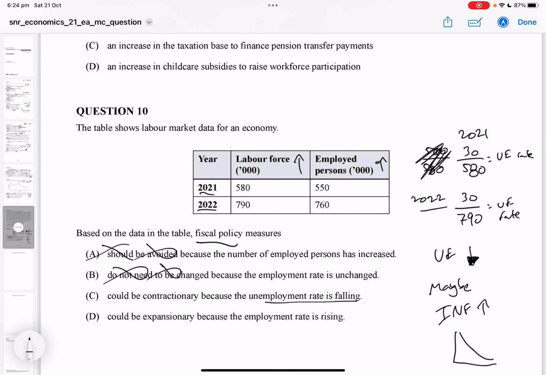Phillips curve relationship could be expansionary because the employment rate is rising. Okay, the employment rate is rising too, isn't it? Unemployment's falling, the rate of employment rising. We don't really talk about the employment rate, we think about the unemployment rate. And that leads me to potentially pick up C as my answer.